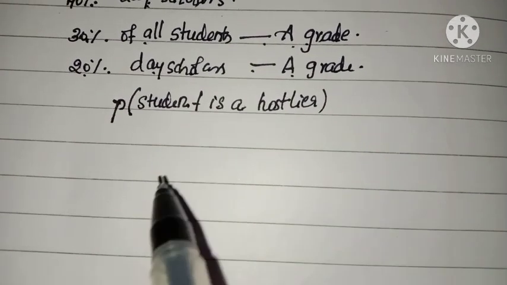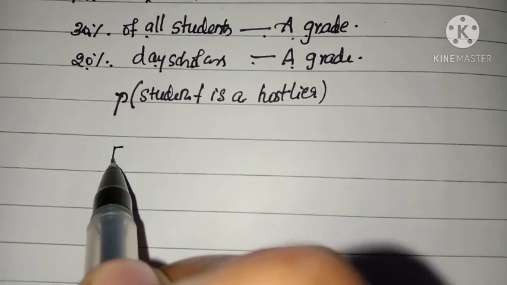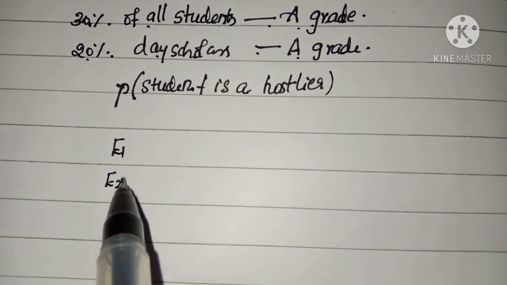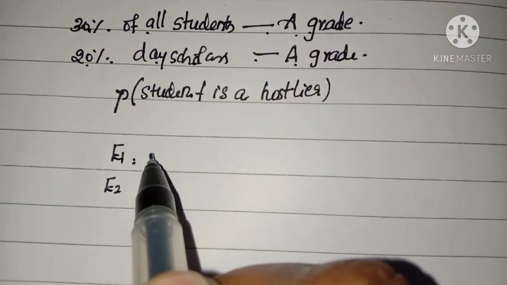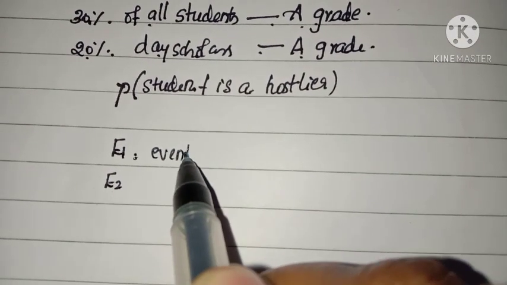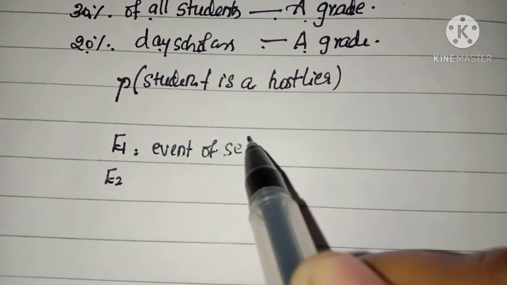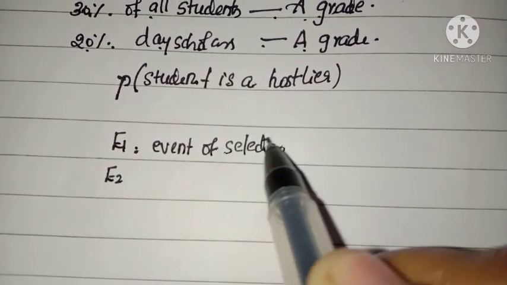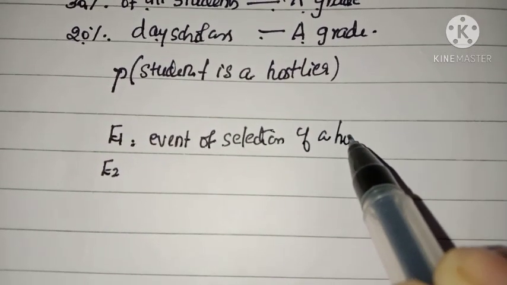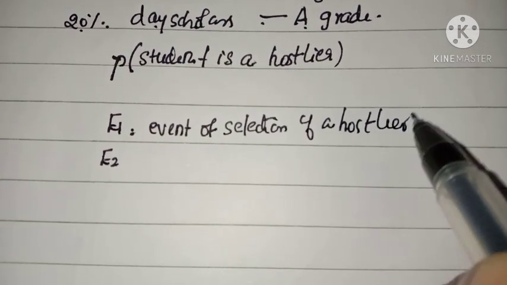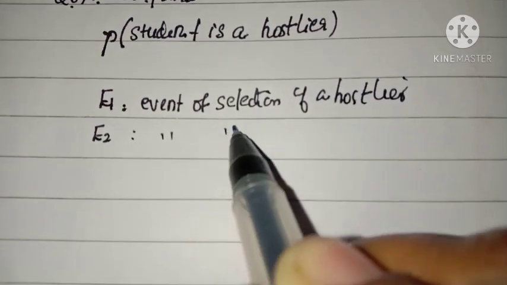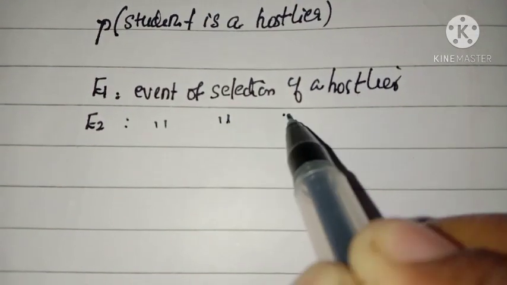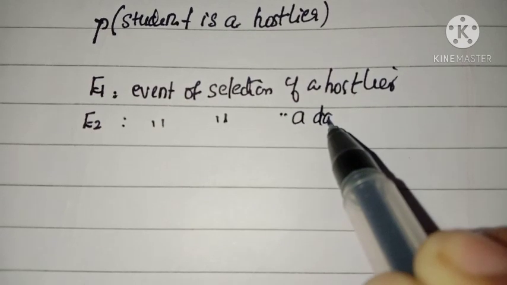Okay. So listen, we have to define two events, E1 and E2. E1 is the event of selection of a hostler, and E2 is the event of selection of a day scholar.